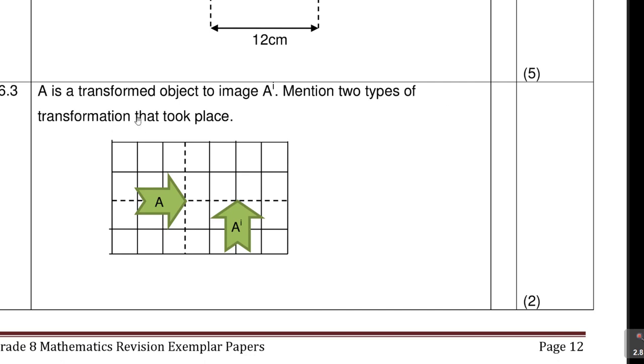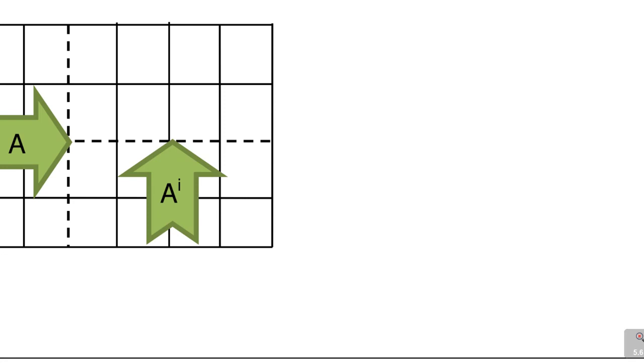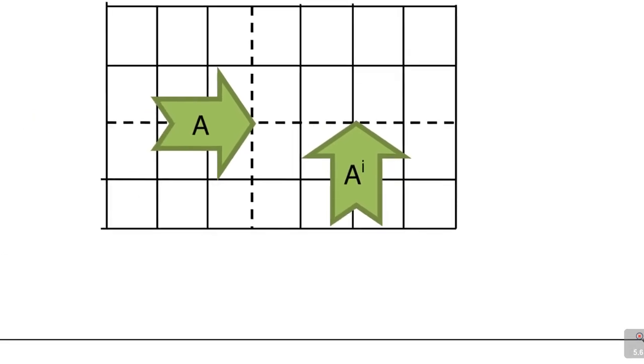Mention 2 types of transformations that took place. Guys, what happened here? Let's make this large. What happened here? So one simple thing I know, we are here. So the transformation is 1, it's 2. You see that? So we have got what?